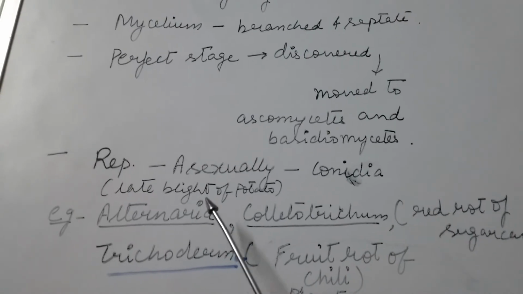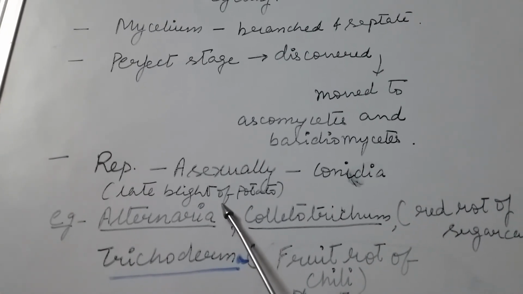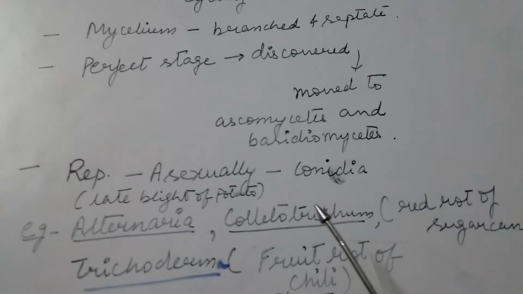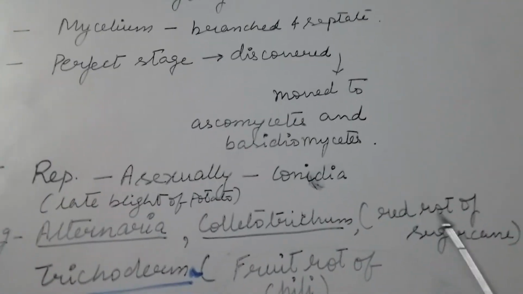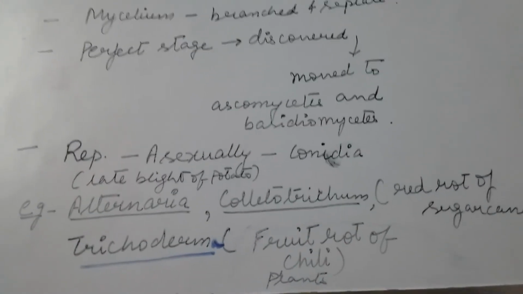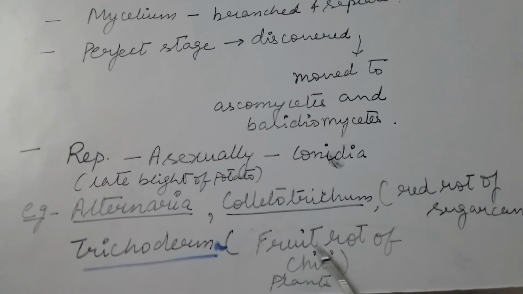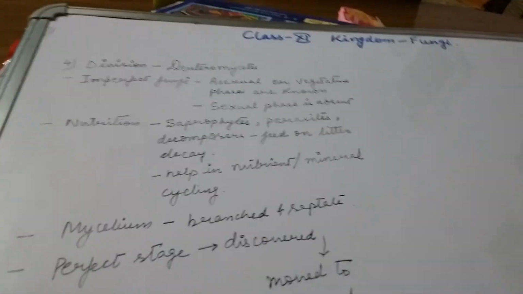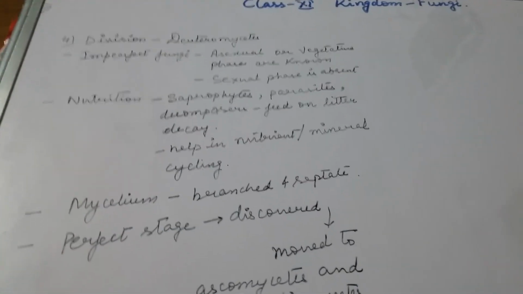Alternaria causes early blight of potato or white spots on plants, Colletotrichum causes red rot in sugarcane, and Trichoderma causes fruit rot of chili plants. That's all about the four divisions of kingdom fungi. Thank you.